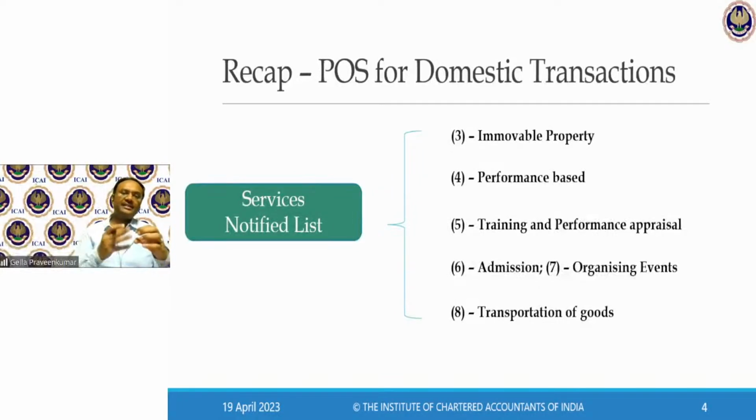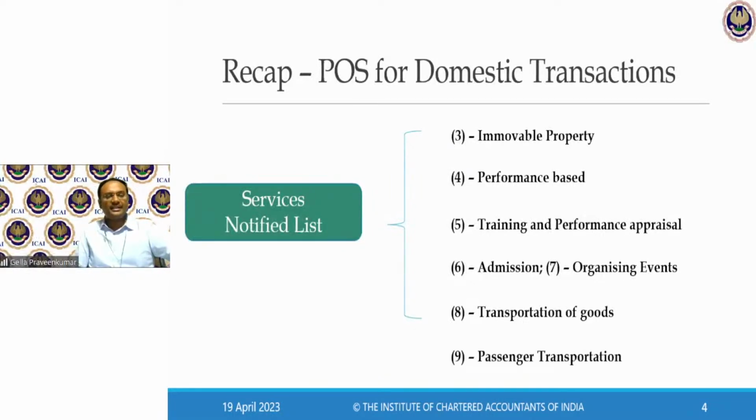When VRL Travels raises a bill on Asian Paints, Asian Paints is a registered company. So when they have to transport the goods from one state to another state, and the services are rendered to a registered person, the place where they are registered should be the place of supply. So what if the transportation is done for a person who is not registered under GST law? They say the place where the goods are handed over for transportation should be my place of supply.